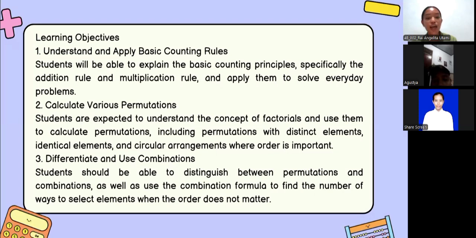And finally, you should be able to differentiate between permutations and combinations and know how to use the combination formula when the order does not matter.